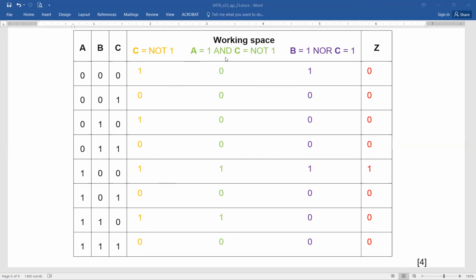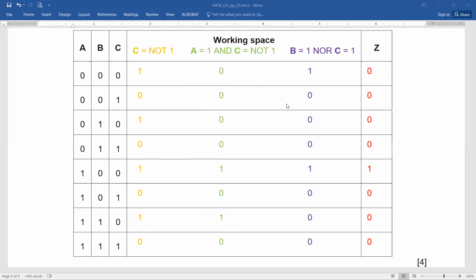Then we have A equals 1 and C equals NOT 1. So here what are we doing? We are simply considering this column and column A, and finding the AND operation. So column A and column NOT C: 0 and 1 is 0, 0 and 0 is 0, 0 and 1 is 0, 0 and 0 is 0, 1 and 1 is 1, 1 and 0 is 0, 1 and 1 is 1, and 1 and 0 is also 0. Any issues?